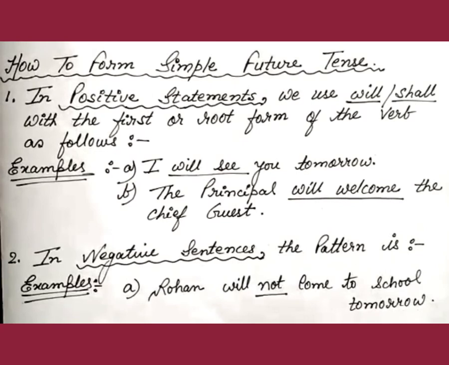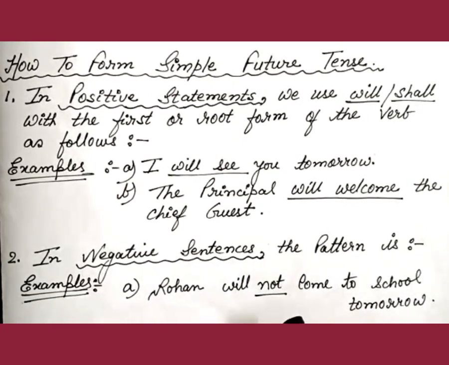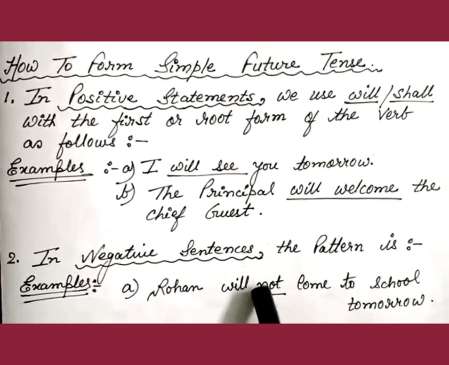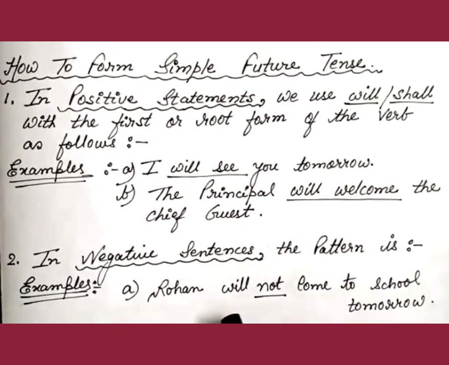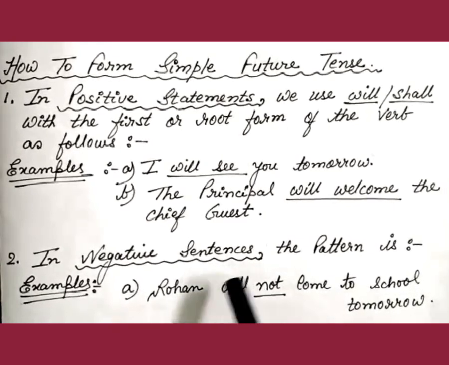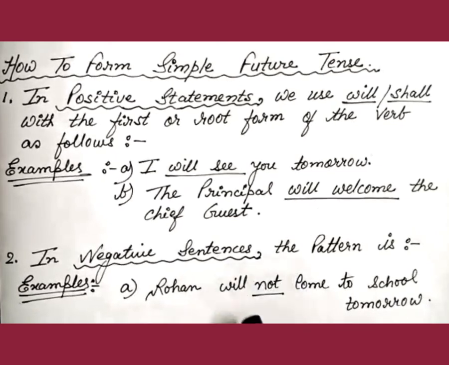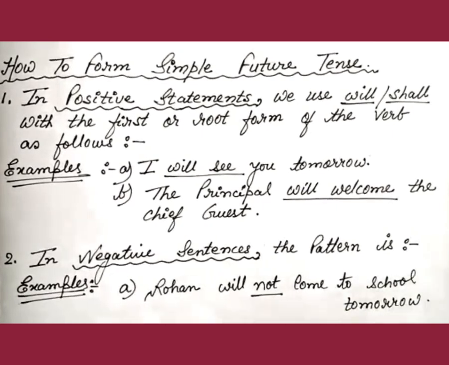But how do we decide whether it's future tense, present tense or past tense? Rohan will not come. Will again is a word that tells you about future tense. It speaks of future. So the presence of will tells you that it's future tense, and the presence of not tells you that it is in a negative form. So, Rohan will not come to school tomorrow.